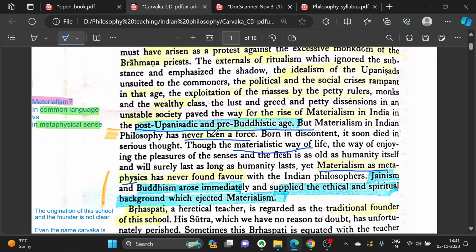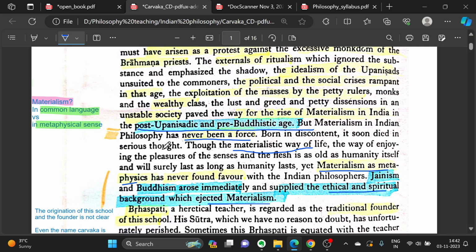But materialism in Indian philosophy has never been a force. Born in discontent, it soon died in serious thought. Though the materialistic way of life, the way of enjoying the pleasures of senses and flesh, is as old as humanity itself and will surely last as long as humanity lasts, yet materialism as metaphysics has never found favor with the Indian philosophers. Jainism and Buddhism arose immediately and supplied the ethical and spiritual background which ejected materialism.